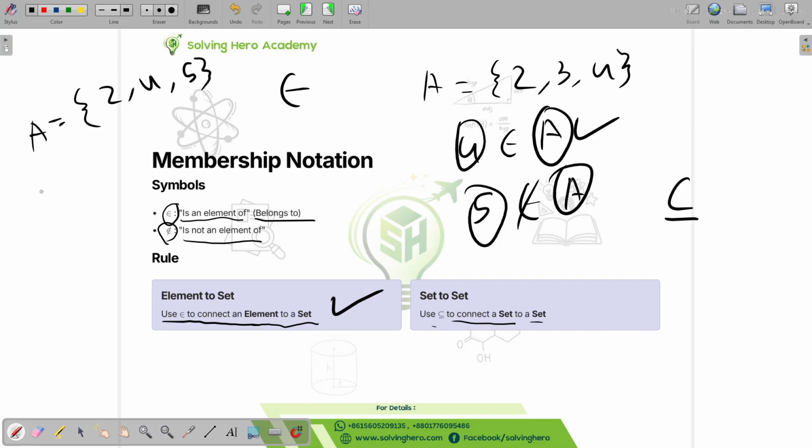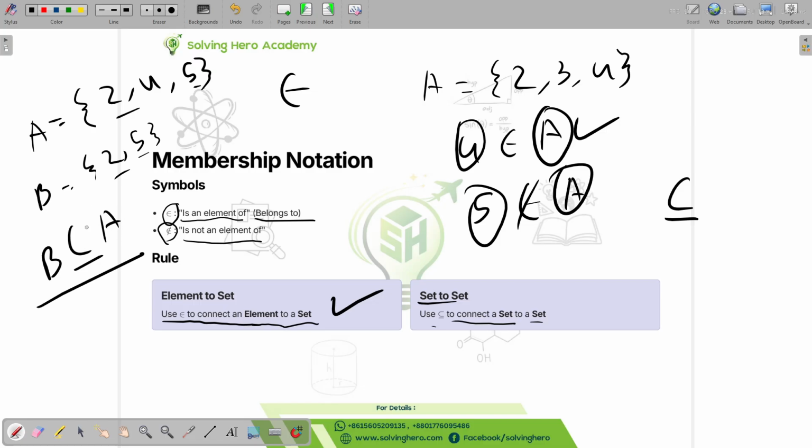We can say 2, 4 is a set, and B is another set, which is 2, 5. These are elements that are in set A. So we can say B belongs to, not really belongs to, as we are using set to set, we have to use this sign right here to connect to A.